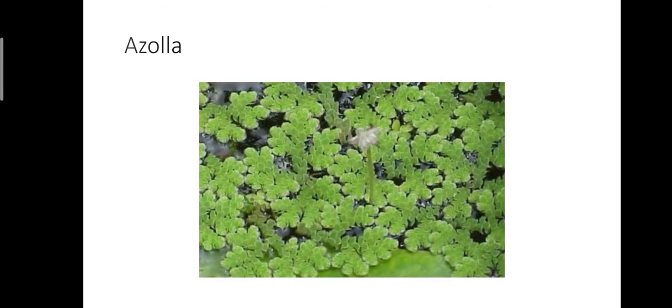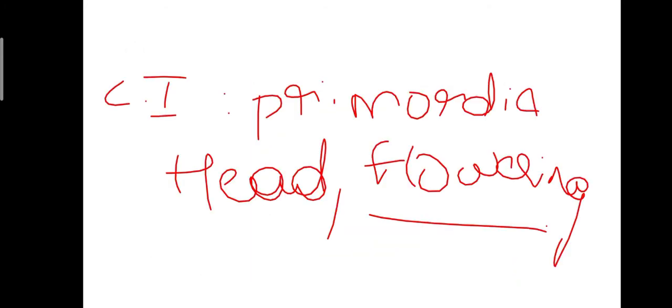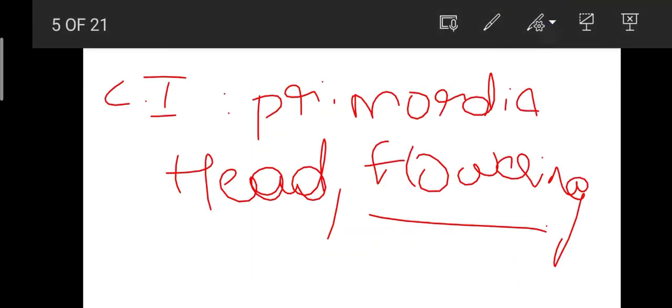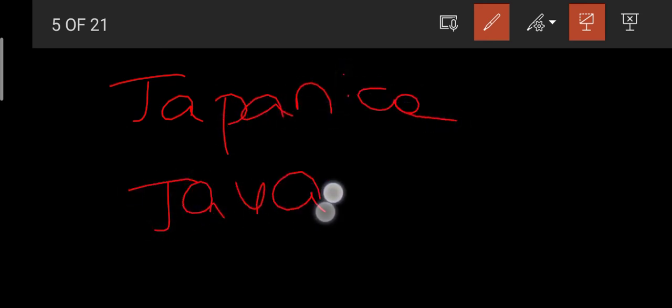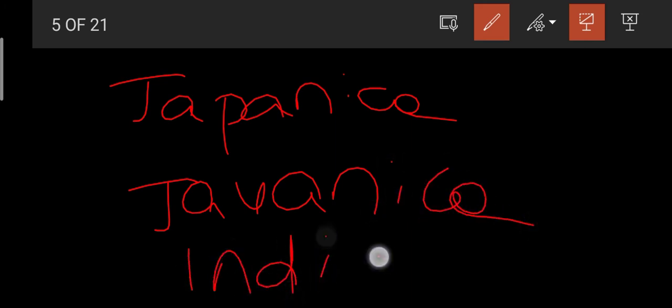Okay, these are the three different types of rice grown throughout the world.